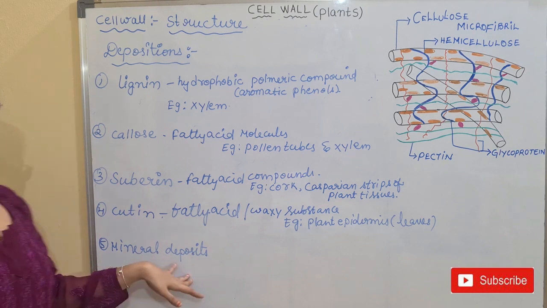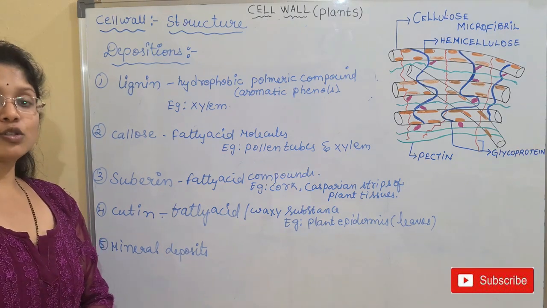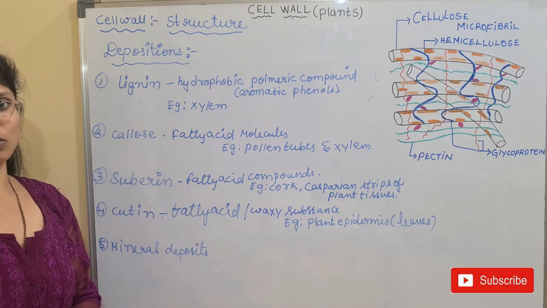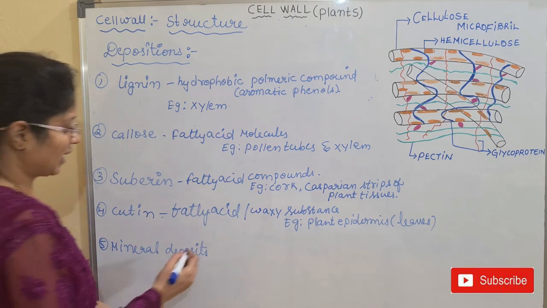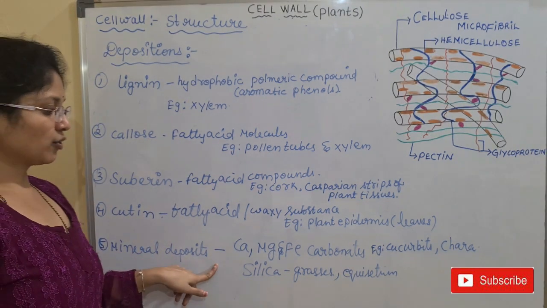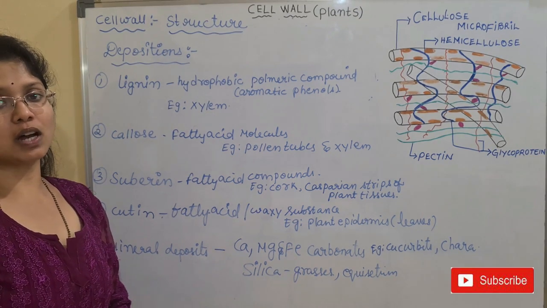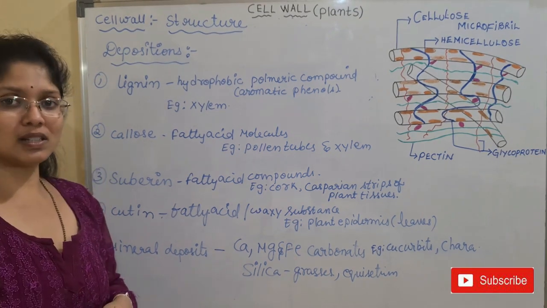And lastly we have the mineral deposits. Certain mineral or inorganic ions are also deposited on the cell walls. These inorganic ions are found as deposits on the cell wall.